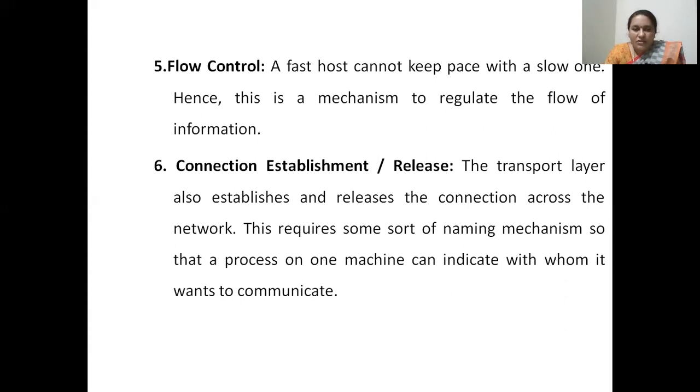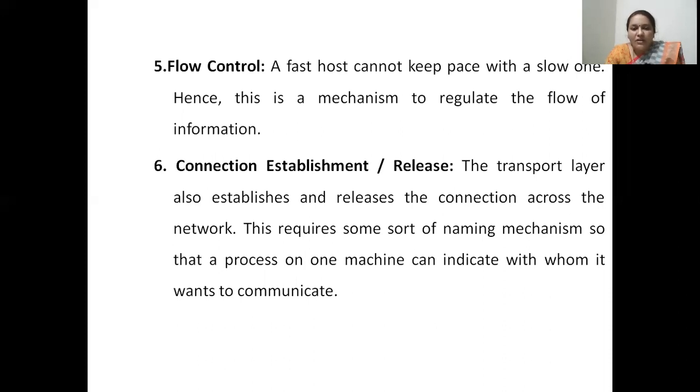The sixth function of the transport layer is connection establishment and release. On behalf of the session layer, the transport layer has to establish a connection, and once the data transmission is over, it has to release the connection across the network. To do this, the transport layer uses some naming mechanism so that a process on one machine can indicate with whom it wants to communicate.